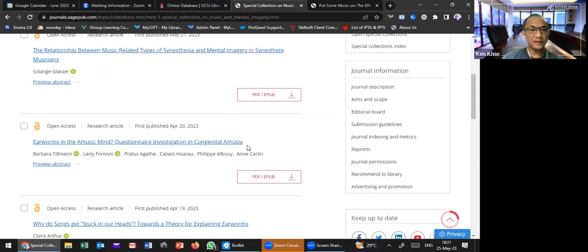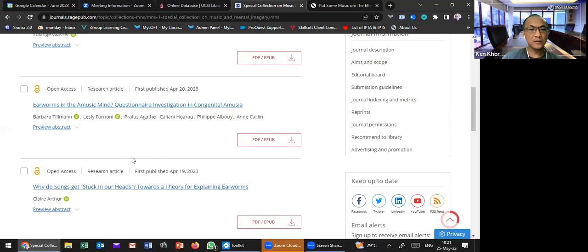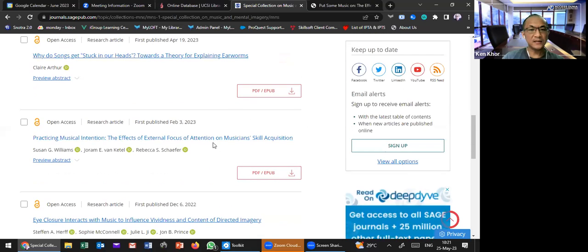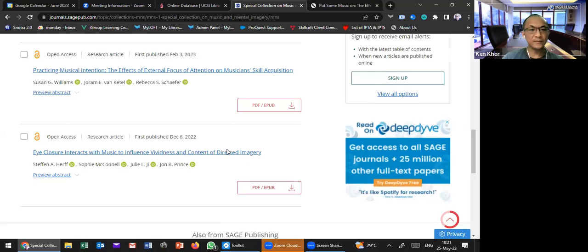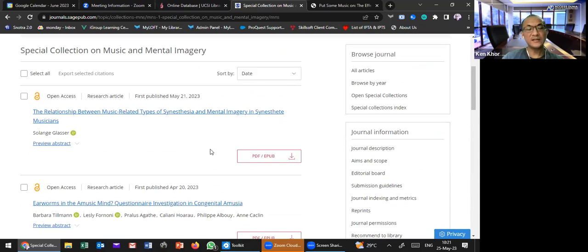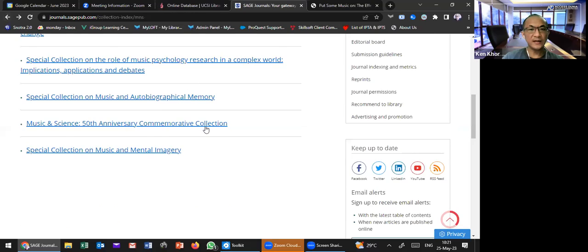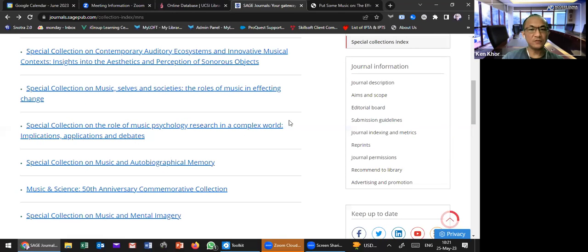They combine all the articles into a collection based on the topic. So this collection is about music and mental imagery. So they combine all the related articles into this collection or topic, so it is easier for the researcher or the student. If you want to find a certain topic, it is easier for you to do your research or learning.